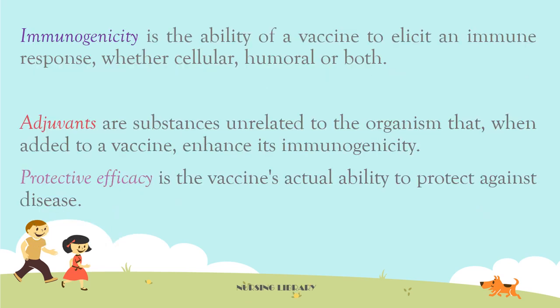Next, immunogenicity. Immunogenicity is the ability of a vaccine to elicit an immune response, whether cellular, humoral, or both. Adjuvants are substances unrelated to the organism that, when added to a vaccine, enhance its immunogenicity. Next, protective efficacy. Protective efficacy is the vaccine's actual ability to protect against disease.